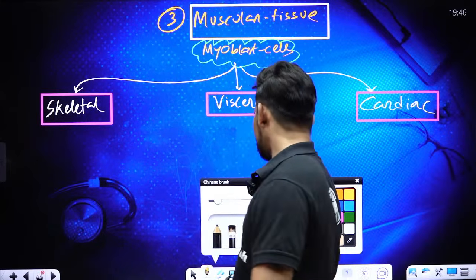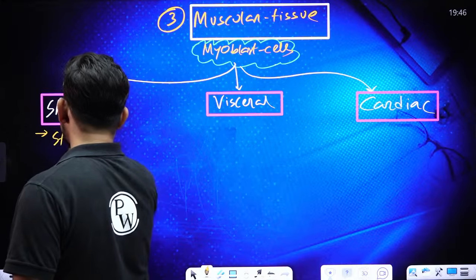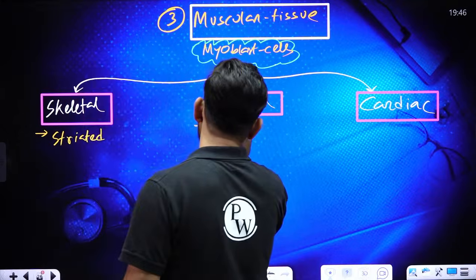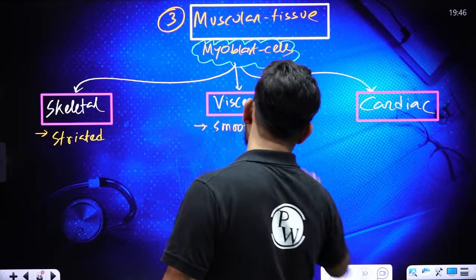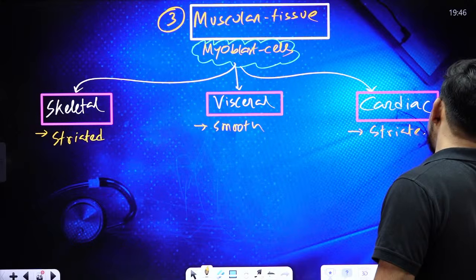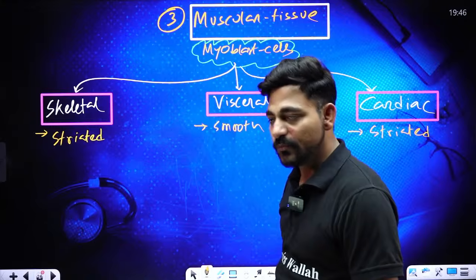Okay. Now these skeletal muscles are striated in nature. Visceral muscles are smooth in nature. Cardiac muscles are also striated in nature. Now what do you mean by striated and smooth?